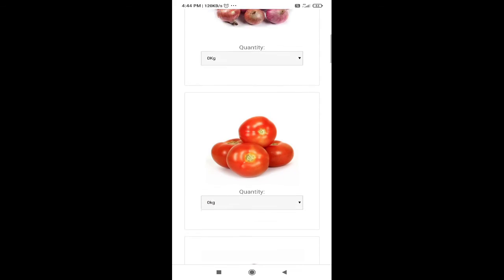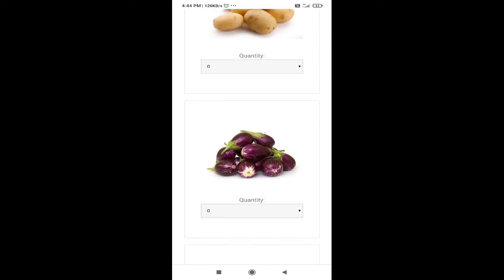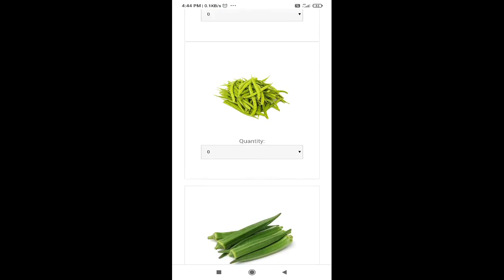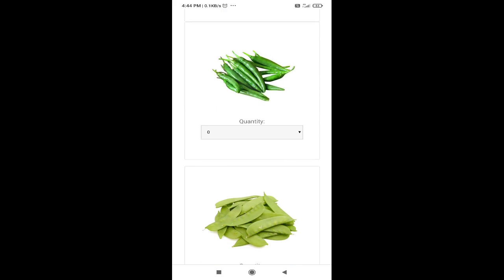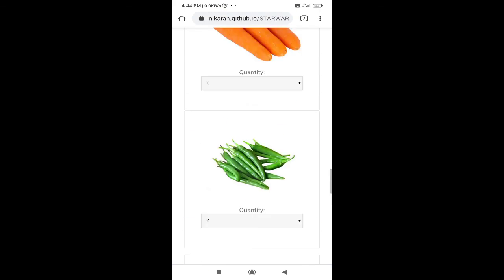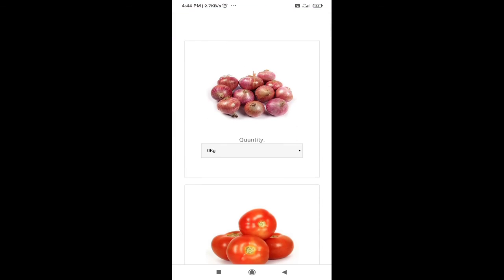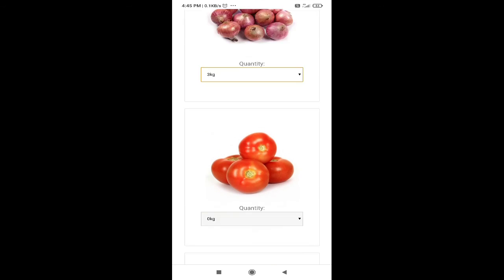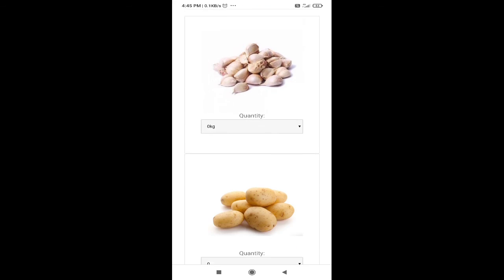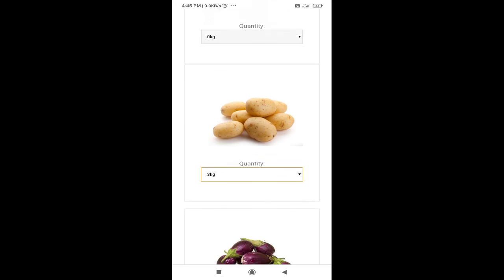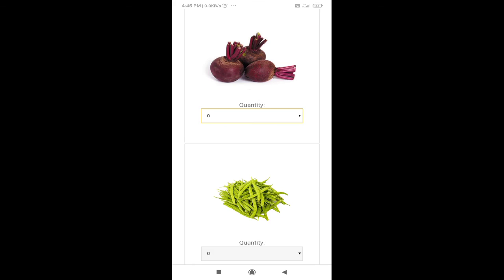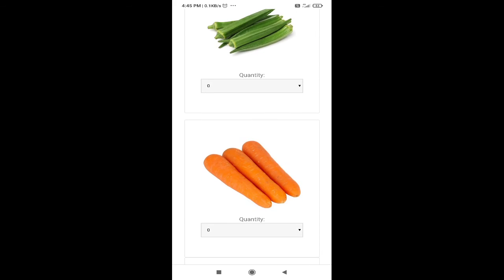Once the buyer orders, it goes to the farmers, and the logistic company reaches the farmers, gets the vegetables, and delivers them to the buyers at the expected time. In this Android app also, you can do the similar adding of quantities and place your order.